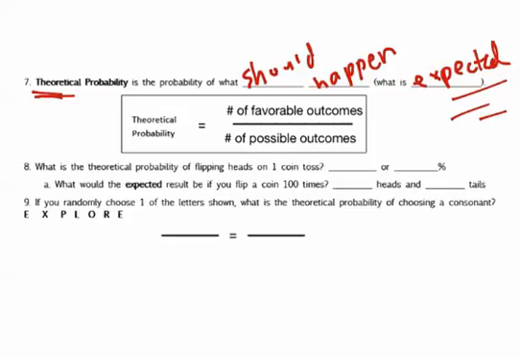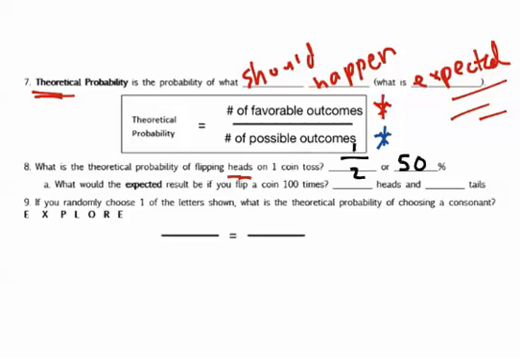All right, so here we go for number 8, back to the dice. What is the theoretical probability of flipping a heads on one coin toss? So you want to ask yourself, how many heads are there, right? Because when we talk about how many heads, that's the favorable outcome. That's what they're asking for. They're asking for heads in the problem. So there's one head on a coin. And how many possible outcomes are there? Well, there's a head and there's a tail. So there's 2 possible outcomes, and half is 50%.